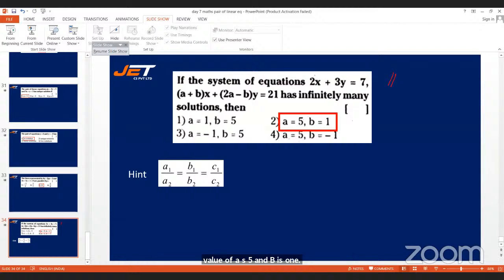So I'm sure all of you will try this. You can quickly take down the sum since we are running out of time. So we cannot go very deep into it. I need to be quick enough to finish it off. So take down this equation and find out the value of A and confirm to me that the value of A is 5 and B is equal to 1.